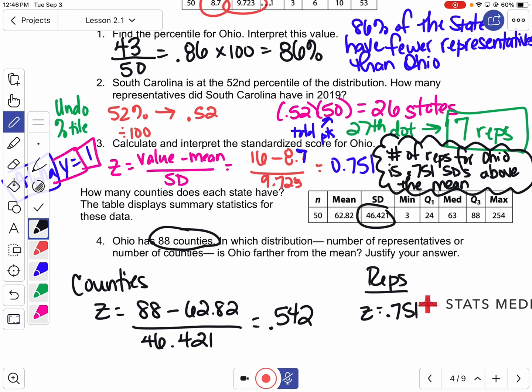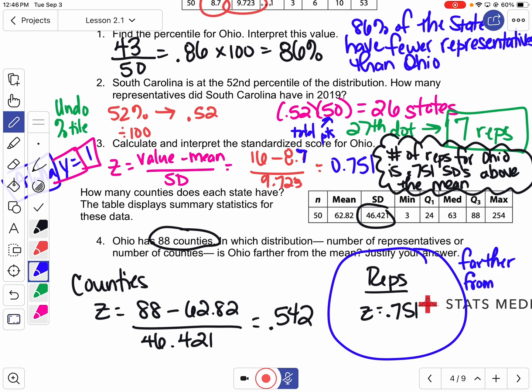So which Z-score is farther from the mean, counties or reps? The representatives, okay? So this would be the one that is farther from the mean. We've got to just find those two Z-scores, and we look at which one's farther away, okay? So that's learning target 3 when they ask us to compare. The one above was number 2, and number 1 was percentiles, which was learning target 1.